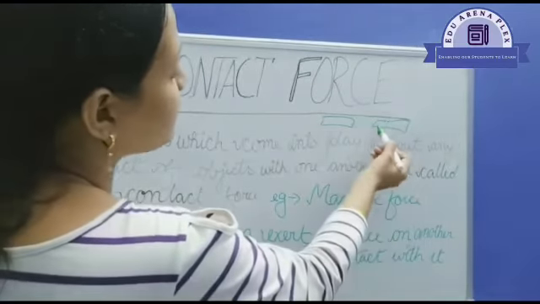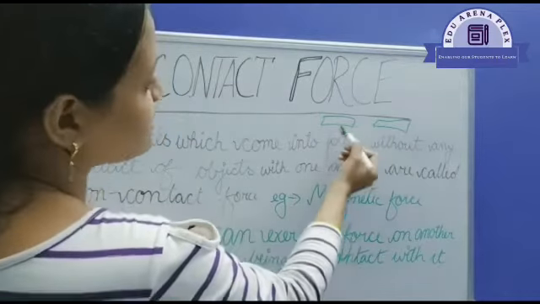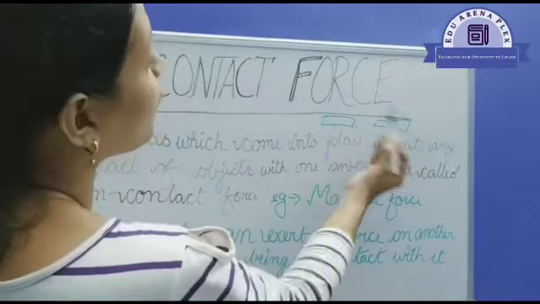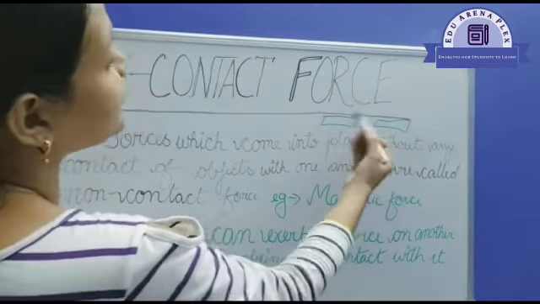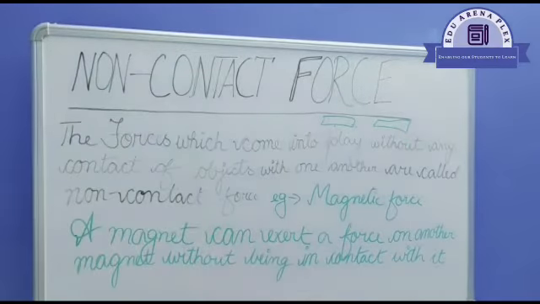So we can say that magnetic force is an example of non-contact force.